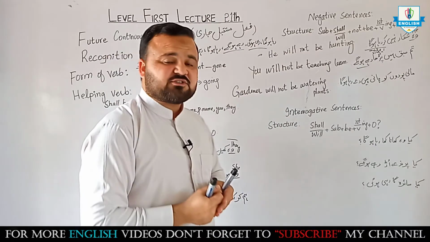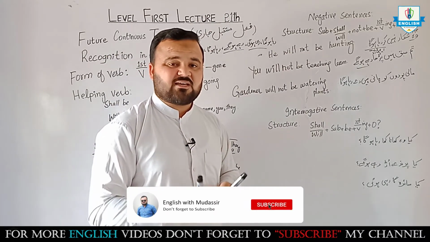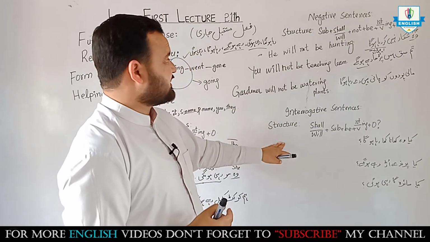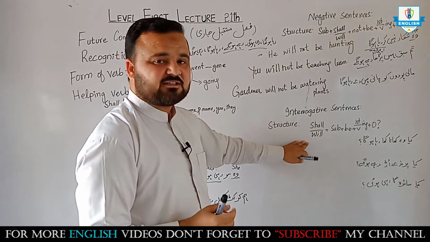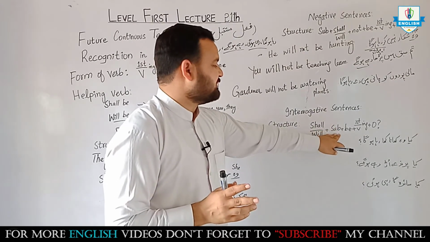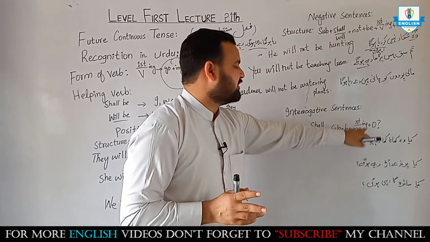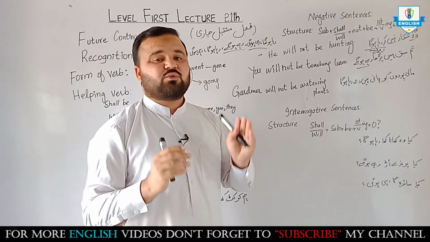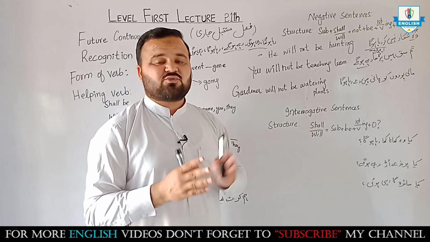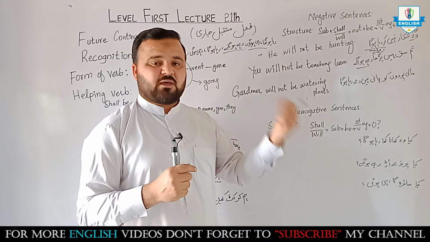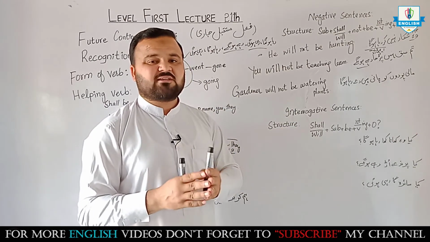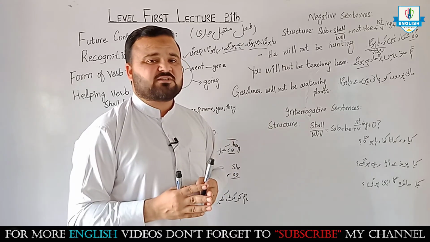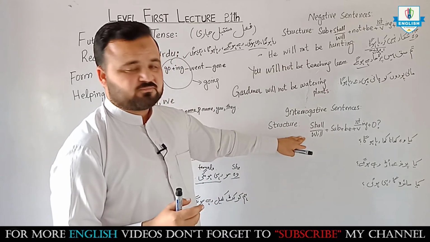So now coming toward interrogative sentences. Interrogative वो sentences हैं जिसमें हमारे साथ question किया जाता है. Got it? Look at the structure. Shall, will at the start of the sentence, then subject, then be, then first form of verb ing, then object. I told you earlier, when you are making negative sentences you will put not after the helping verb. When you are making interrogative sentences, the helping verb should be at the start of the sentence. So let's see.